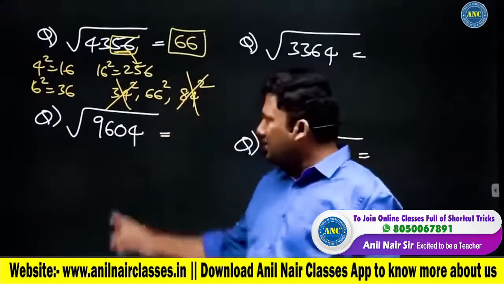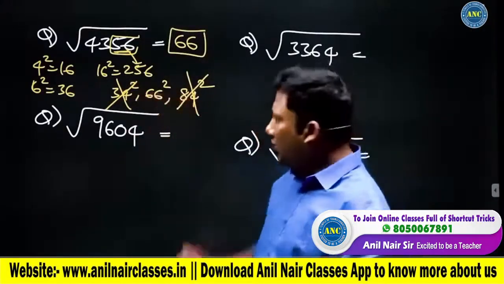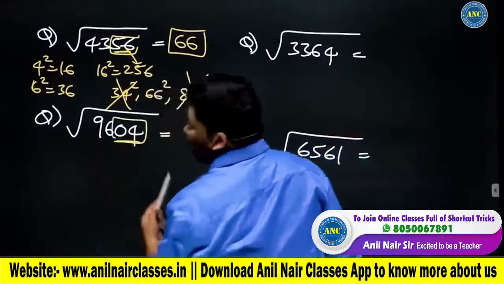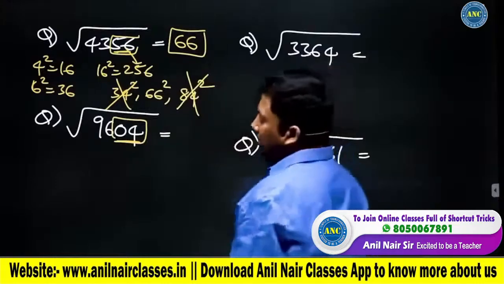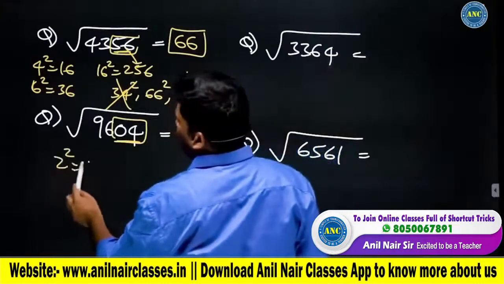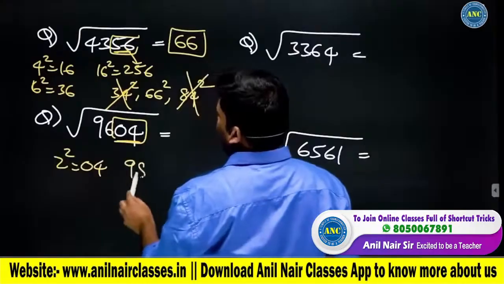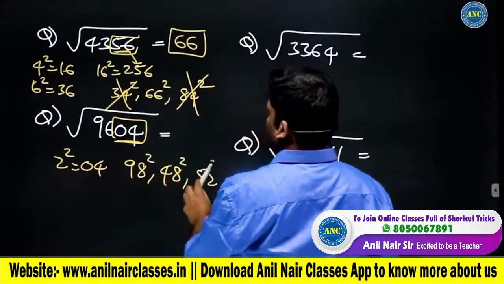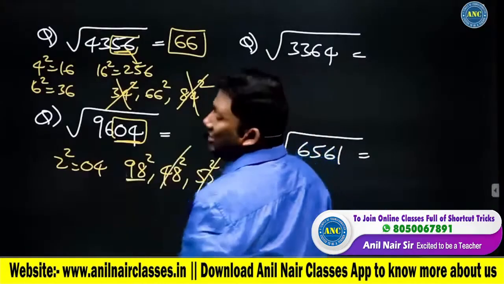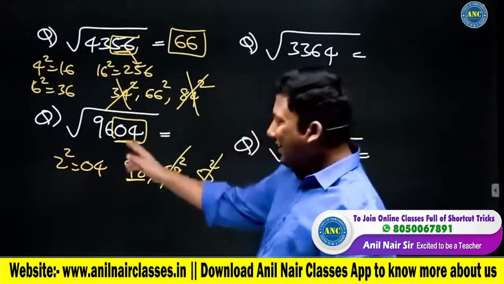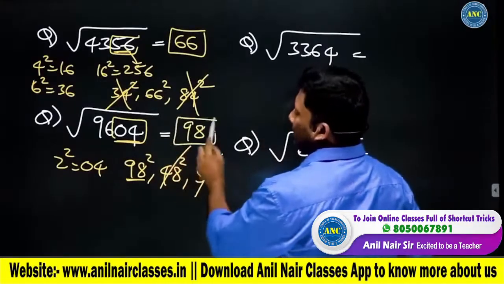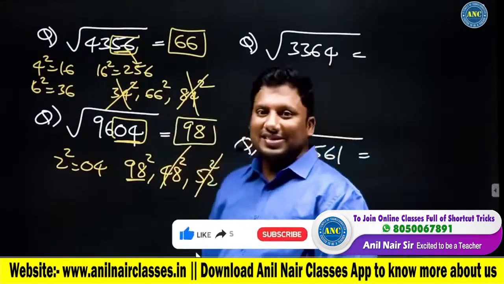I hope the idea is clear. Just by observing, you will get the answer. 9604. Last 2 digits is 04. 2 square is 4. Next is 100 minus 2, 50 minus 2 or 50 plus 2. These, 90 square is 8,100. It is greater than this number. Answer is 98.